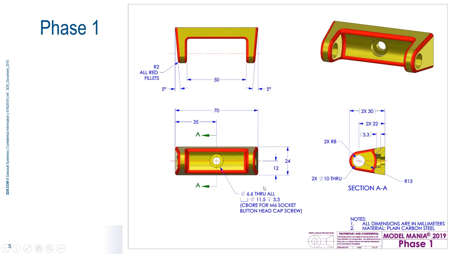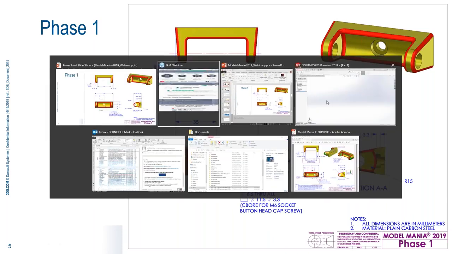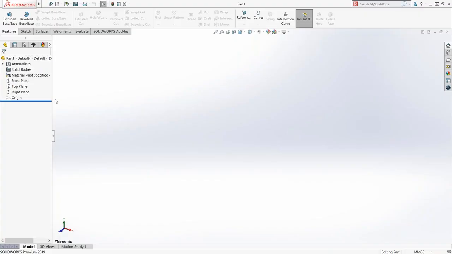We finish it off by putting in a counterbore hole down here. Actually, early on, we'll add this draft here because I always like to draft early and fillet late. We'll add this counterbore down here, and we'll do that using the Hole Wizard. I would encourage people, if you're not familiar with the Hole Wizard, it's just a tremendous time saver. M6 socket head cap screw is the size that we'll use, and all we have to do is identify the screw, and SolidWorks will take care of all the sizes. So that's centered down the middle. What else do we have? Two millimeter fillets that go all around, and those are all highlighted in red there. So let's go ahead and get started with this and jump right in.